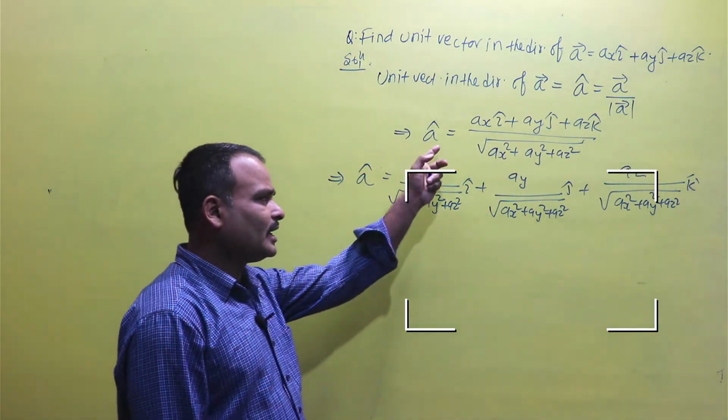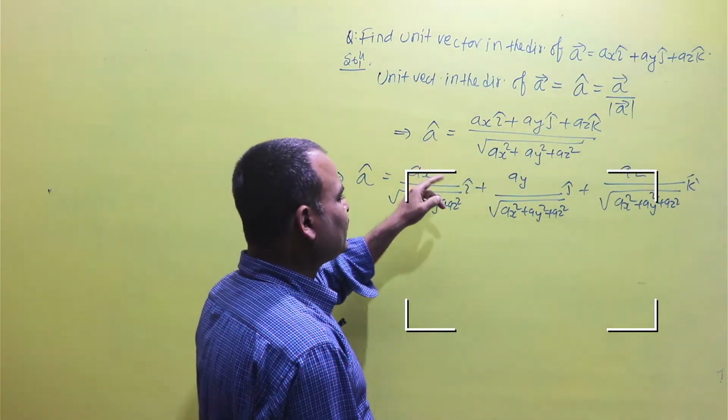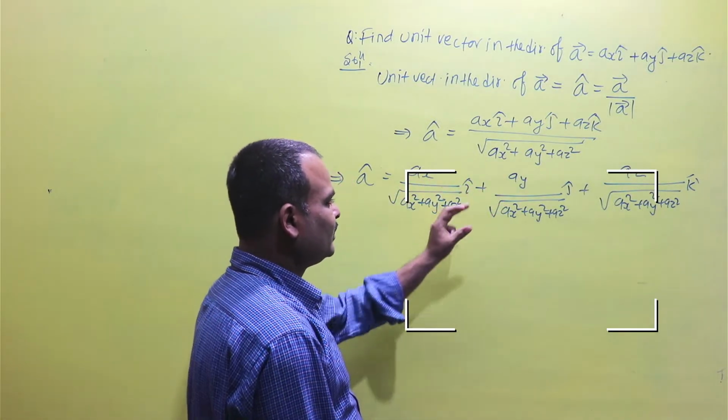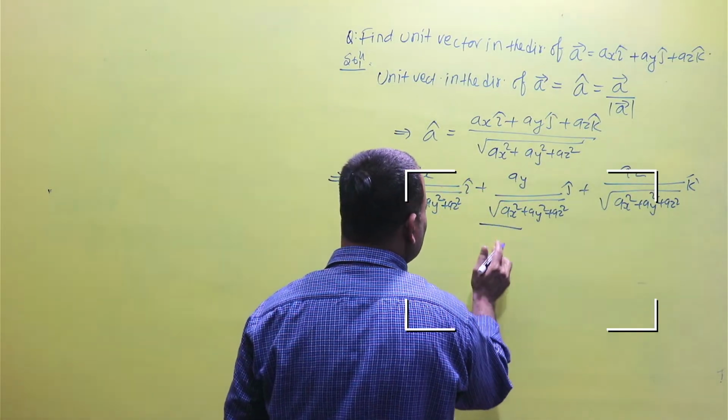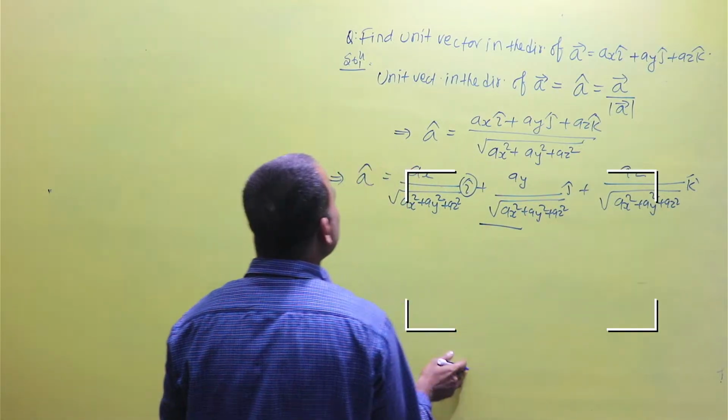तो ये now we can write the unit vector in the direction of vector A partially by parts along the x, y and z axes.